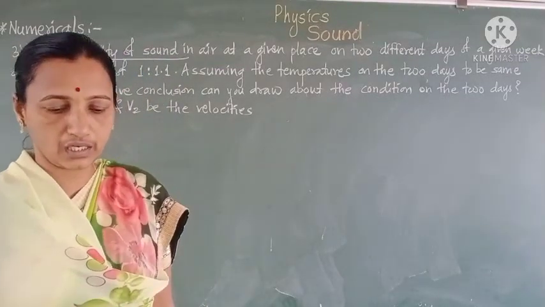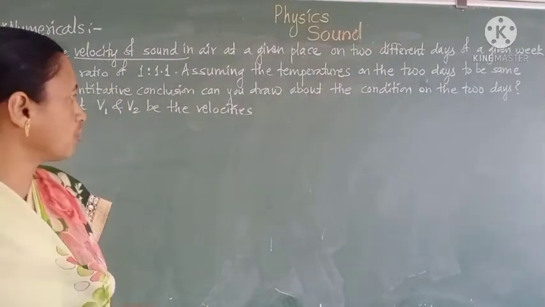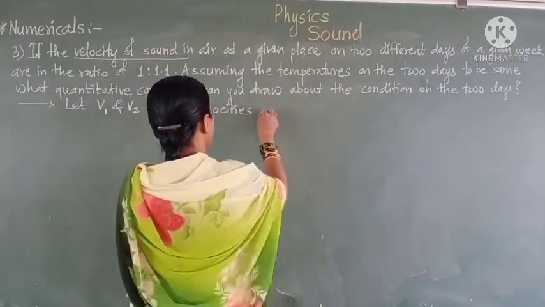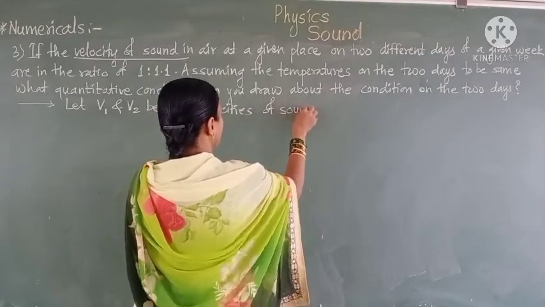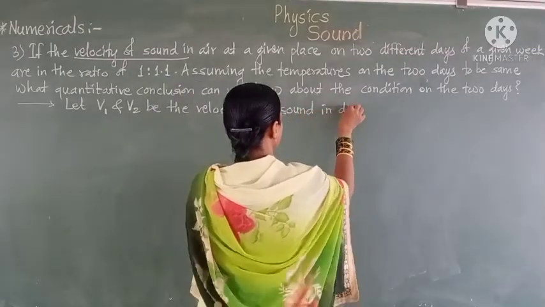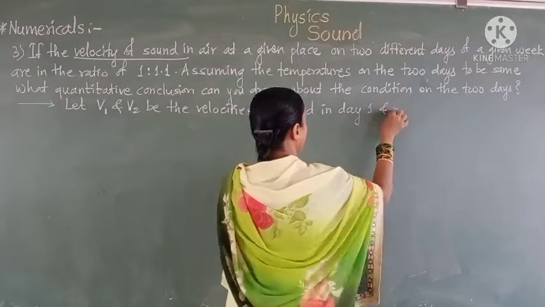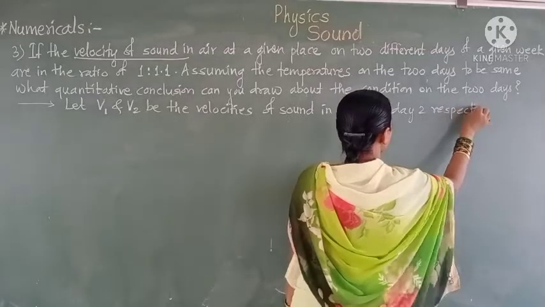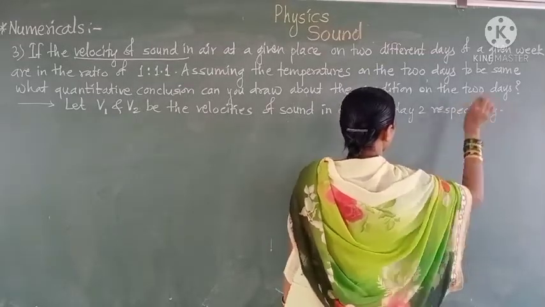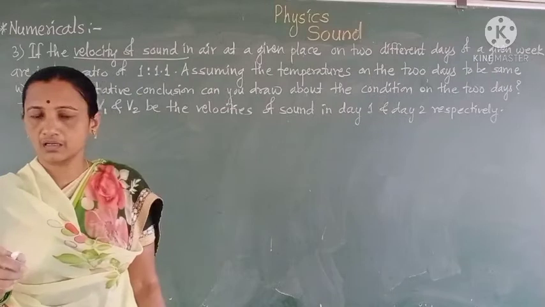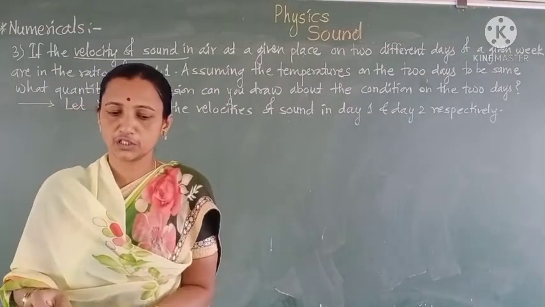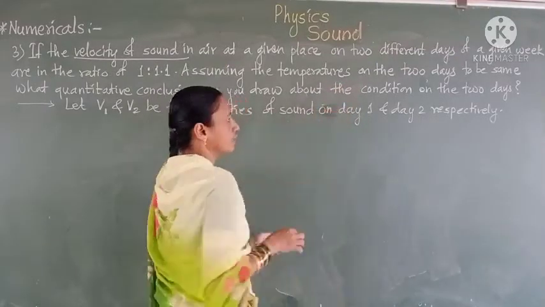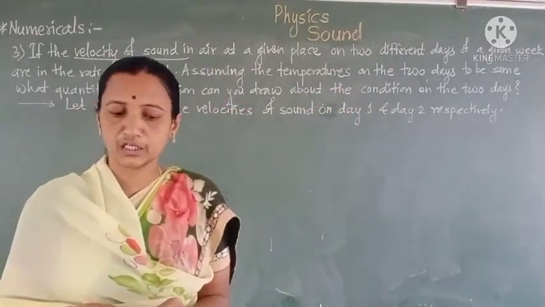Let v1 and v2 be the velocities of sound on day 1 and day 2 respectively.